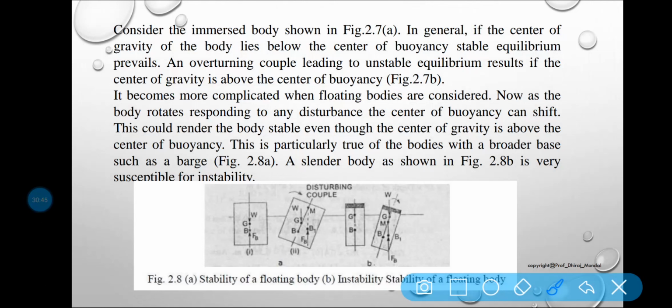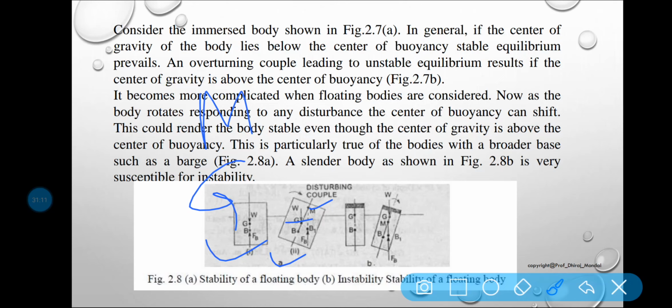So first of all, in case of stable equilibrium, I have already told that if the point M is above G, here M, this is your G, the floating body will be in stable equilibrium. This is shown in the figure.